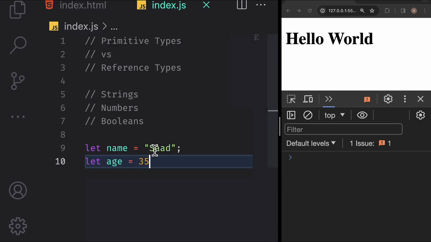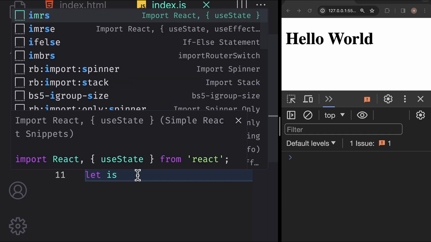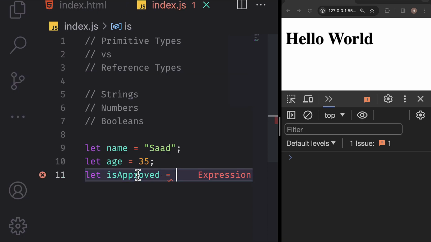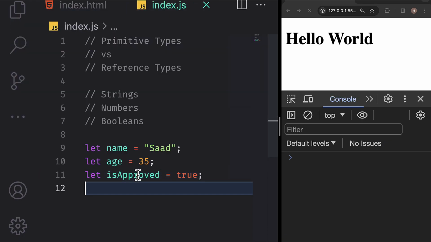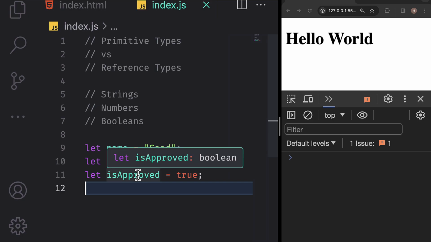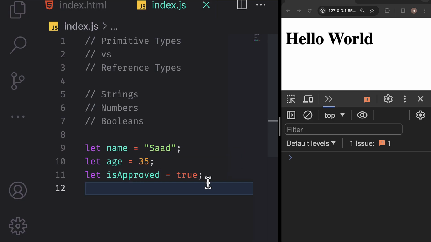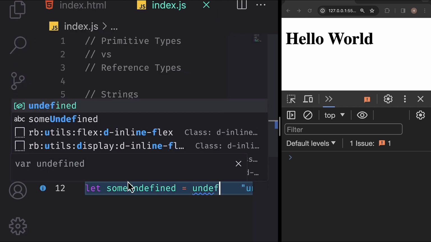Now, let's talk numbers. Imagine a variable named age, set it to 35. By the way, I'm not really 35, but let's keep that between us. This is a number literal, a straightforward way of expressing a number in code. Next in line is booleans, either true or false. For instance, isApproved set to true. It's a boolean literal, handy for logic situations. If an order is approved, you know it's time to ship. Quick note, true and false are special words. You can't use them as variable names.